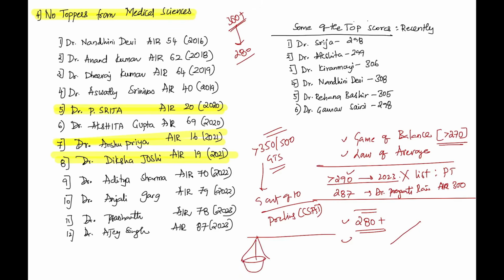Let's take a classic example. If this is GS and this is medical science optional, you have to balance them. If you work more on medical science, your scores will get affected in GS. You have to balance both of them. If I ask you to learn more about medical science, your GS will be affected because you have limited time. If any optional preparation is taking more than 3 months of your time, it is not a good optional. Because out of 12 months, you only have 3 months to prepare for optional. If you're doing 6 months or 12 months to bring glory to the optional, then it will affect your GS scores.